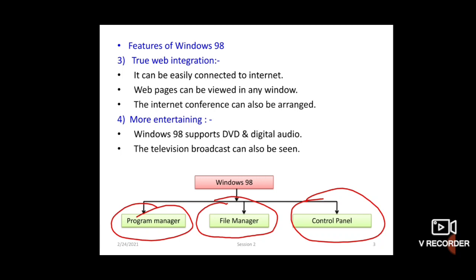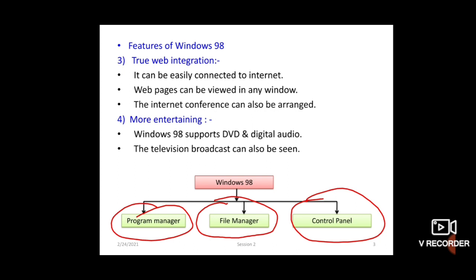Suppose you want to change the wallpaper on the display screen, that is the background of the screen, you can do it through this control panel. We can add or remove fonts and view fonts on the screen. Also you can add or remove hardware. Suppose you want to add a new printer, then you can add it, and also you can remove it. It can also be used to configure printers and other ports on the PC. These are the functions of control panel.